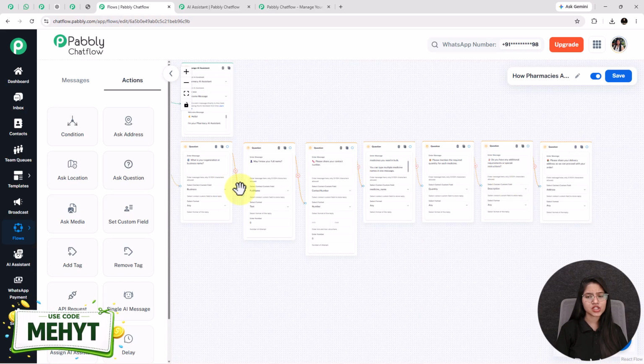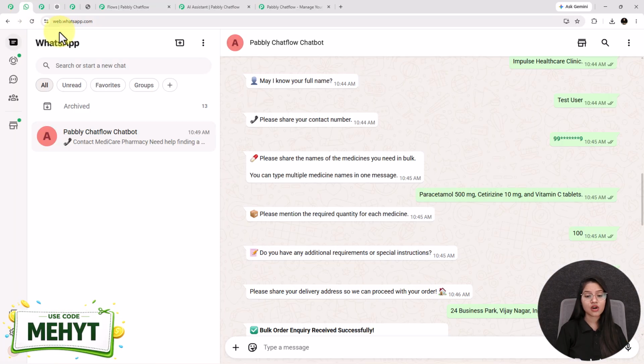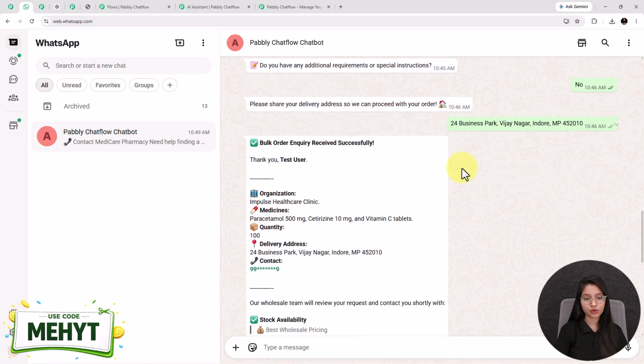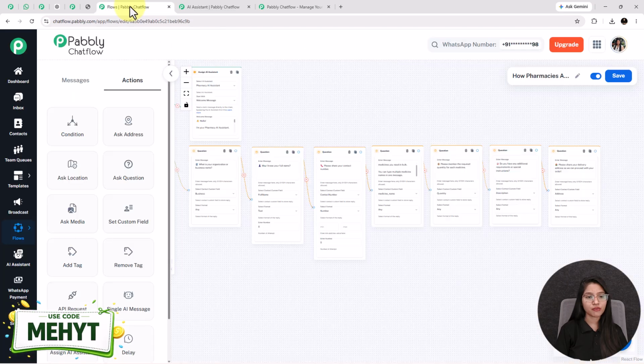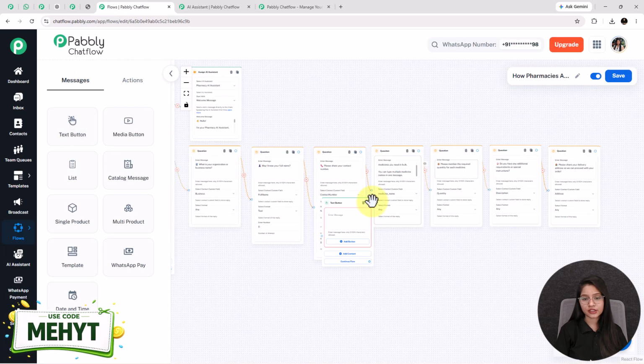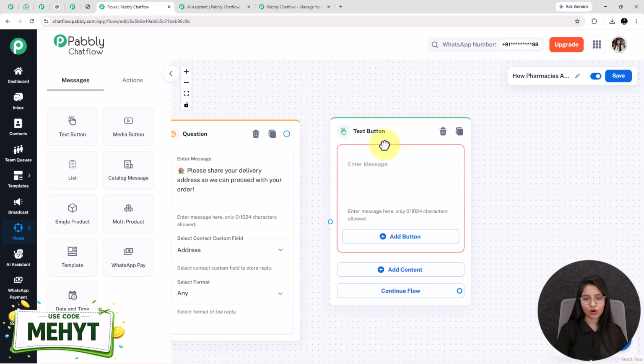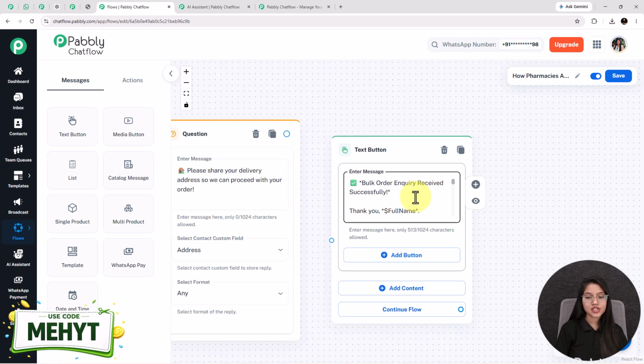Now, when this conversation is complete, at last my bot will provide one customized order request received message to the customer, and that will be fully personalized based on their input. For adding this type of message, you need to take this text button from here and enter the message in this enter message box. Here I have added bulk order inquiry received, thank you, with dollar symbol, full name, business, medicine name, quantity, delivery address, and the contact number.